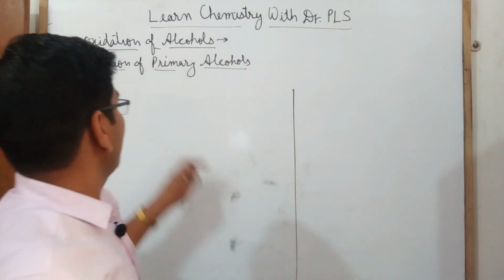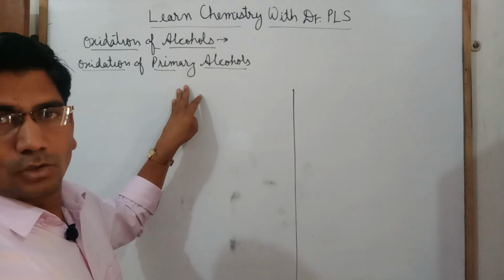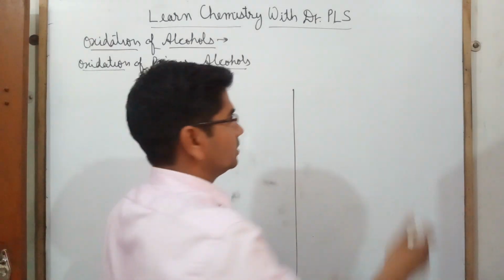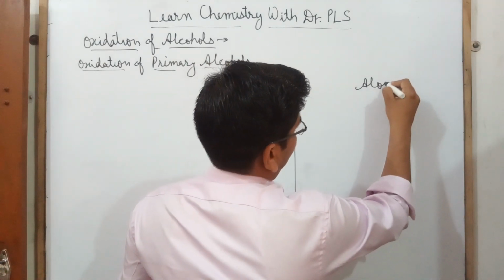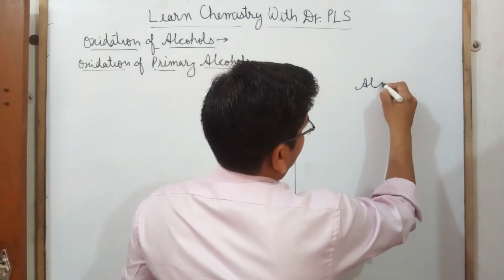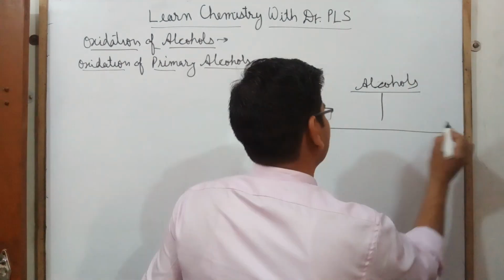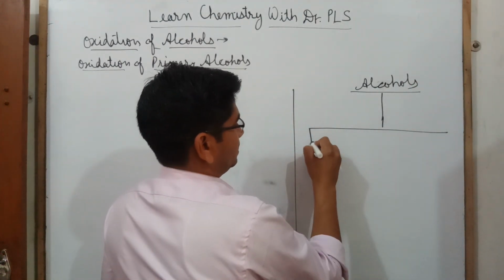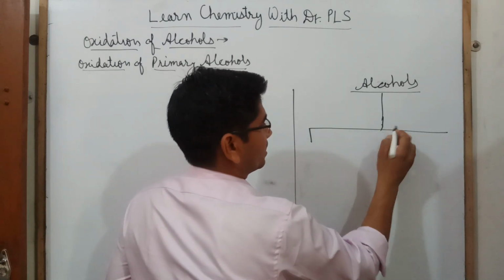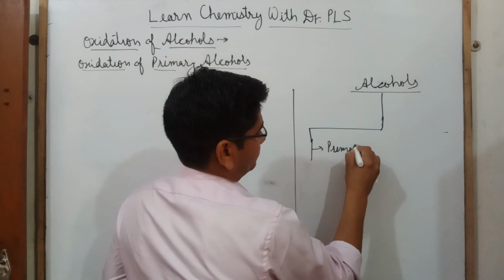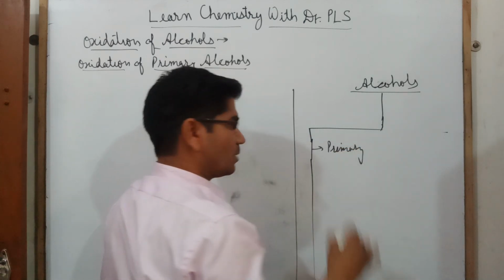So here, if we talk about alcohols, alcohols are of three types: primary, secondary and tertiary. What are primary alcohols?